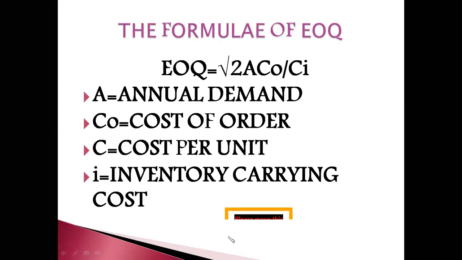So this is the simple formula for EOQ. As I told you, again repeating, all the values will be given in the question. We have to just substitute the values and then we can easily find out the answer. That is EOQ. EOQ is equal to root of 2ACO divided by CI. Please remember this formula, everyone.